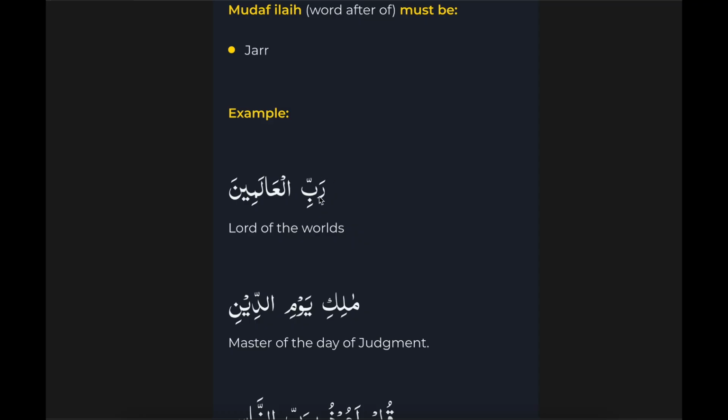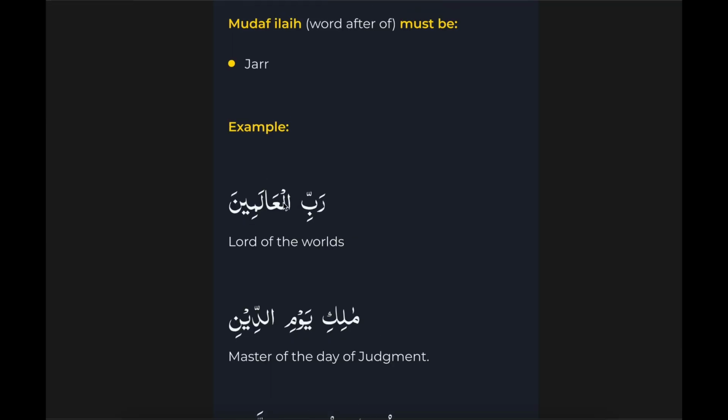Rabbi. Can it be a mudaf? It does not have any al in the beginning, and it is light, not heavy. Looks like it can be a mudaf only if we find mudaf ilay after it. So what was the condition of something to be mudaf ilay? That word must be jar, right? It has al, but it does not matter because we are searching for mudaf ilay, and the condition of mudaf ilay was it should be just jar, and that should be enough.